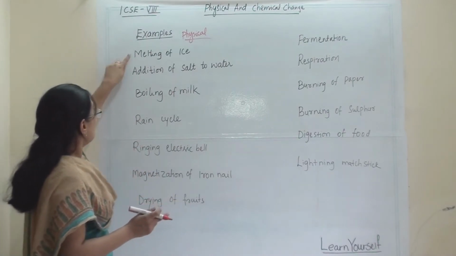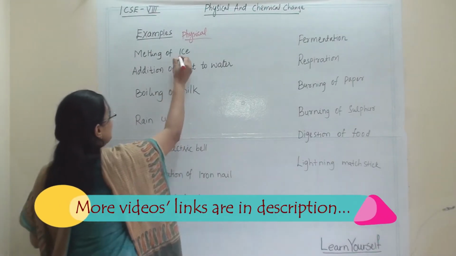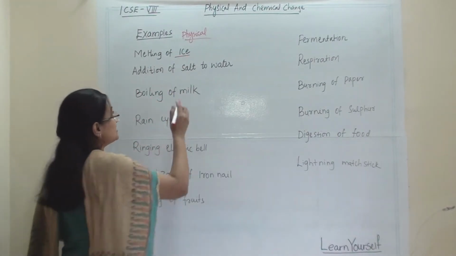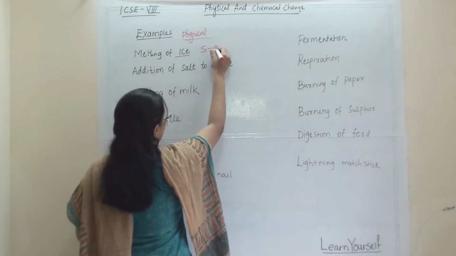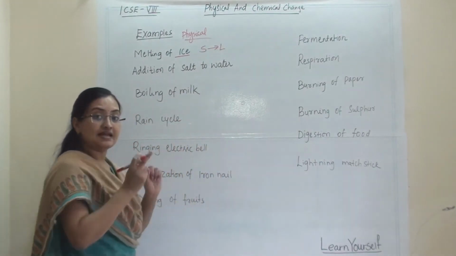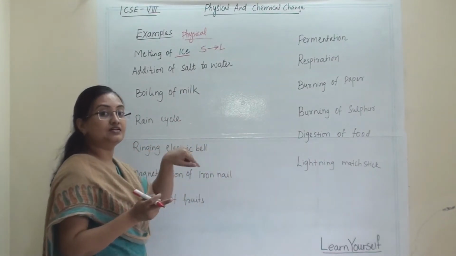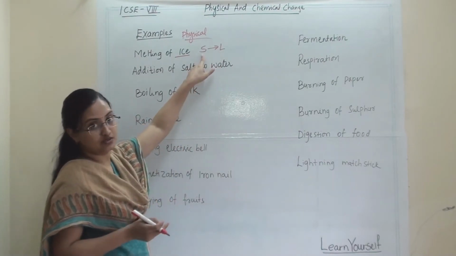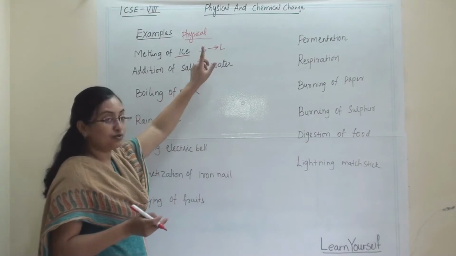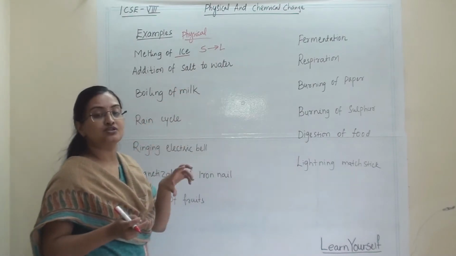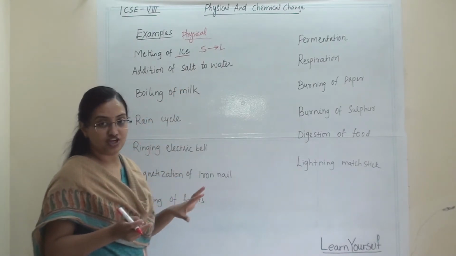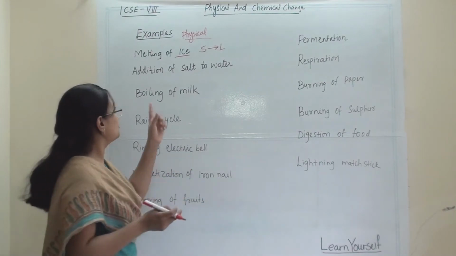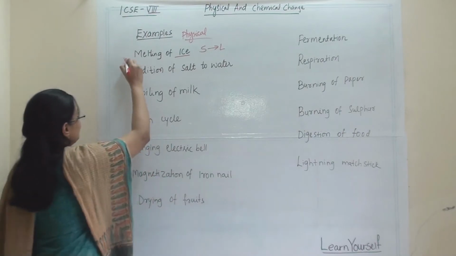So, melting of ice. When we talk about melting of ice, it is converting from solid to liquid. There is an energy change, but the net energy change will remain zero when the liquid again becomes solid. In this process, the water's composition is not going to change. Any new substance is also not going to form. So this is a physical change.